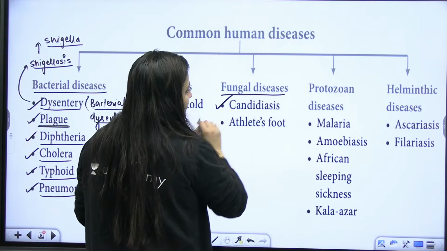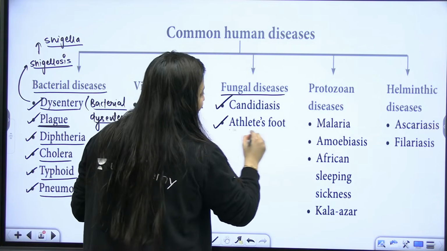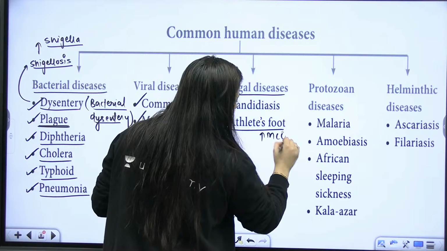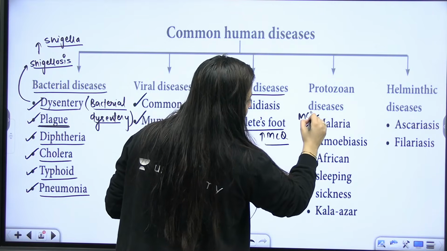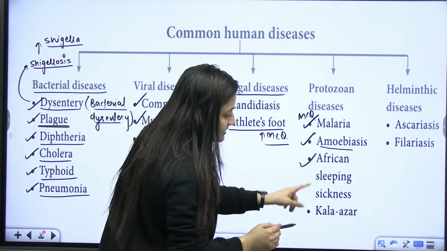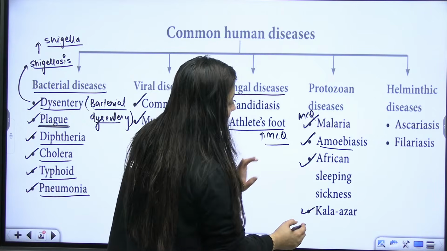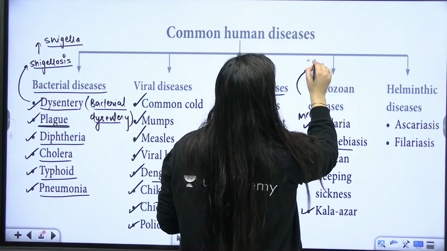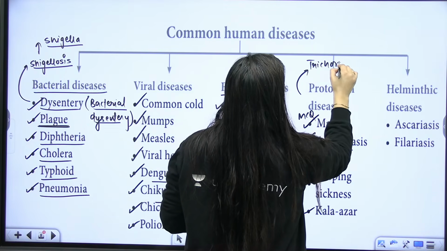Fungal diseases: candidiasis is there, athlete's foot is there. This is very important. Then malaria, very important, right? Amoebiasis caused by Entamoeba histolytica. Then African sleeping sickness, Kala Azar is also there. And here we will also talk about trichomoniasis.